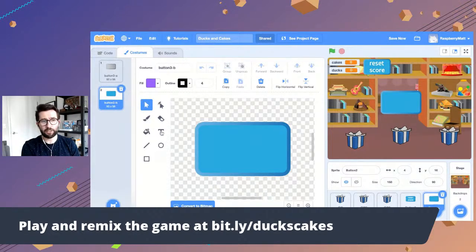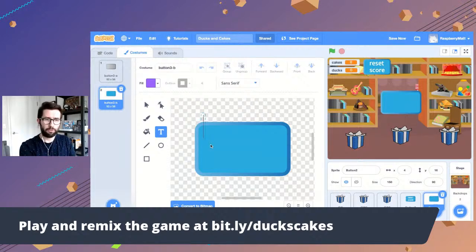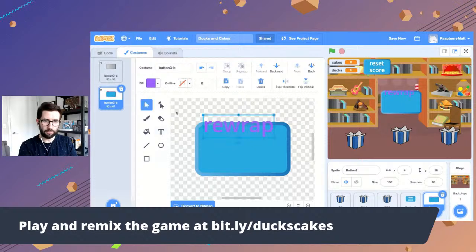I'm going to take this text tool here, and this is just like any other drawing tool you might see online. I'm going to use this. I'm going to drag. Let's see. What was it? Rewrap is what we wanted to do. Just going to type rewrap like that. I'm going to drag, use the arrow key. I'm a little rusty on this. I was right there. Okay.